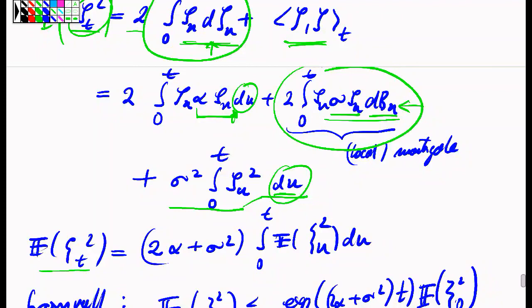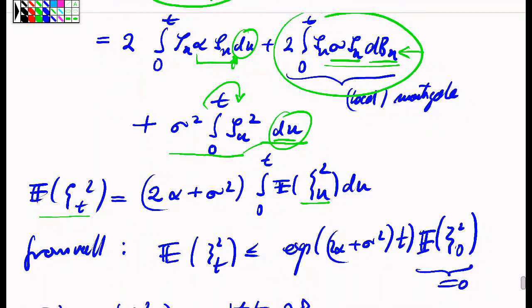Namely, the expectation of zeta squared at time t is 2 alpha plus sigma squared times the integral of the expectation of zeta u squared du. It's just by pulling the expectation operator inside the time integral. But this is now obviously a situation which calls for an application of the Gronwall argument, the Gronwall lemma, which tells me that in fact it's equality here, not even an inequality.